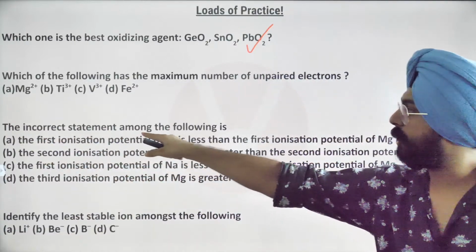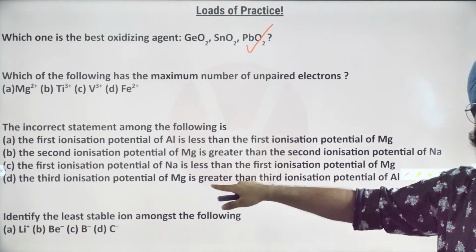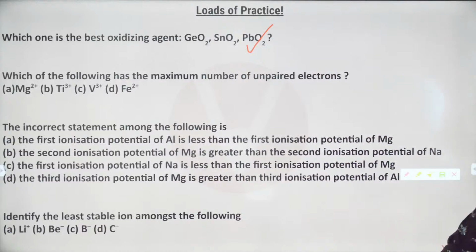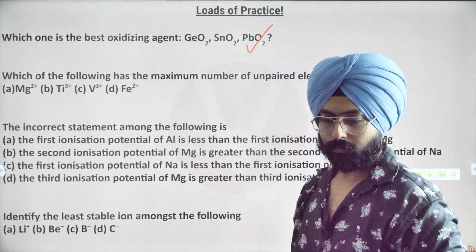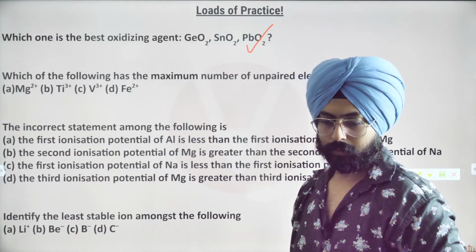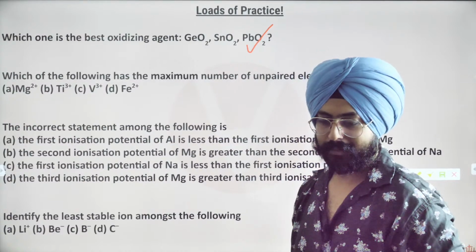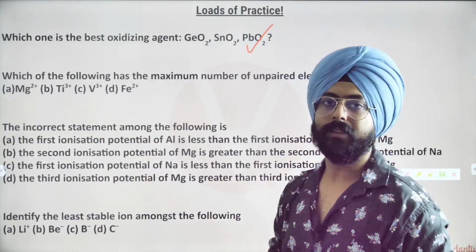The incorrect statement among the following is. This is a good question. This one is very easy. I'll receive your responses in 10-20 seconds. Anyway. Okay. I am getting mixed. Magnesium कहाँ से आ गया अर्षा? I am getting mixed responses on this question. क्यों भाई?